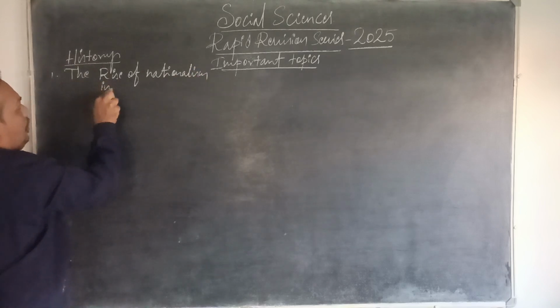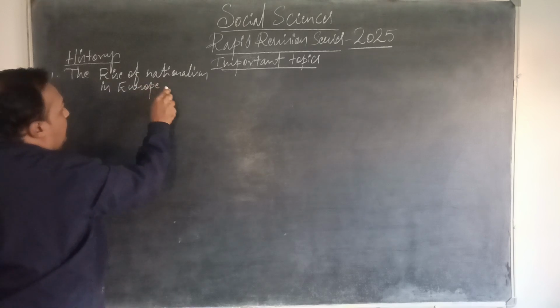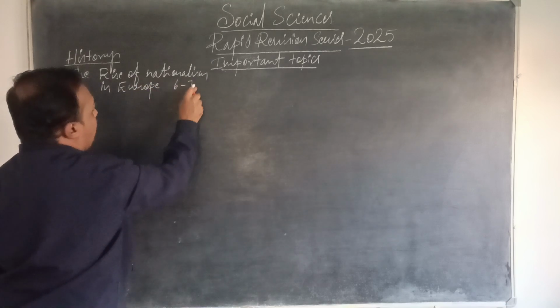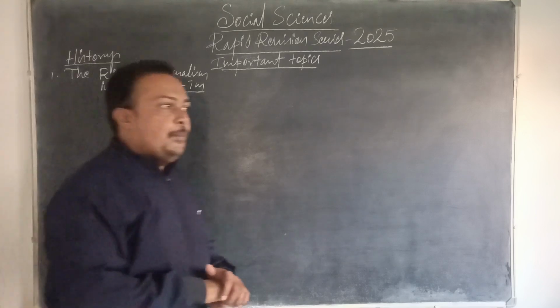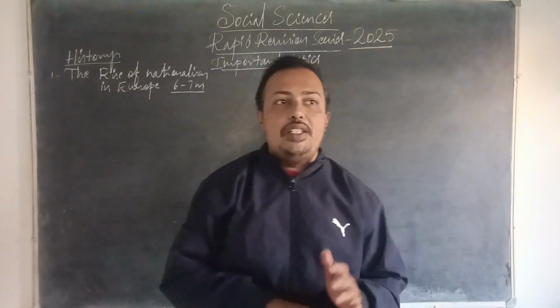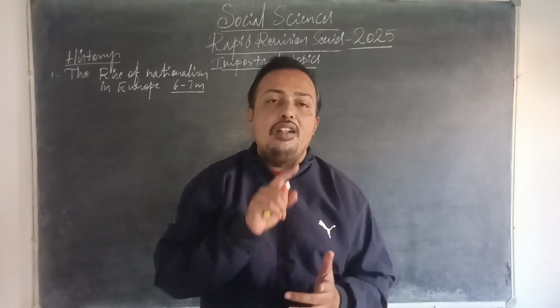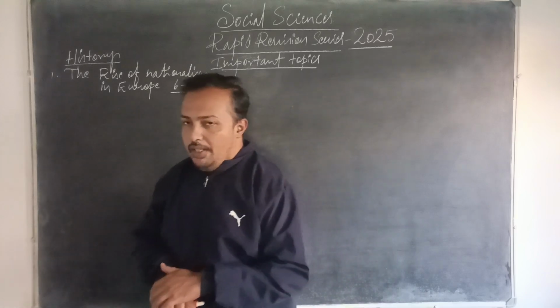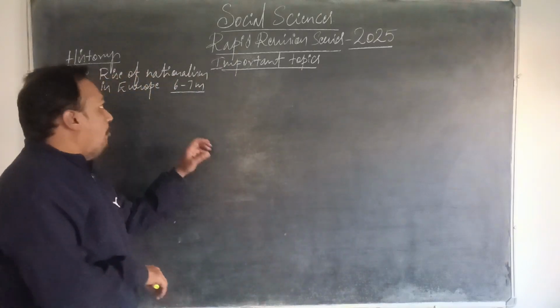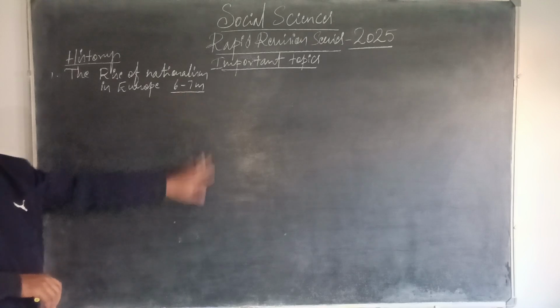This chapter is very important, which covers approximately 6 to 7 marks from your history part. As you all know, each segment, history, geography, economics and political science, carries 20 marks. So in history, this chapter comprises almost 6 to 7 marks.